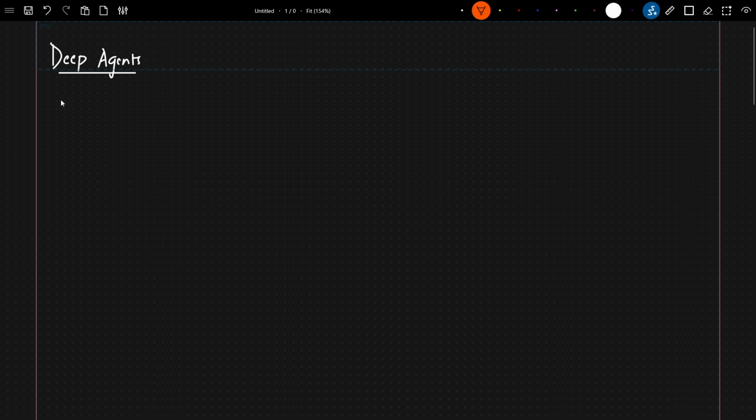Now what we are going to do is implement a basic deep agent, and this deep agent will have some more functionalities with respect to tools. But before we start, I will show you from the start, wherein we take an empty project workspace, then create a virtual environment, then install all the libraries, and finally implement a basic deep agent.